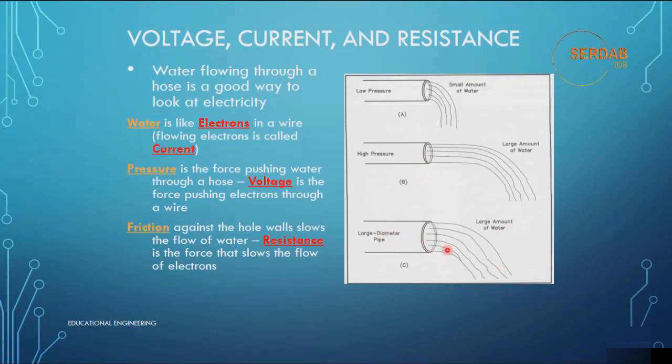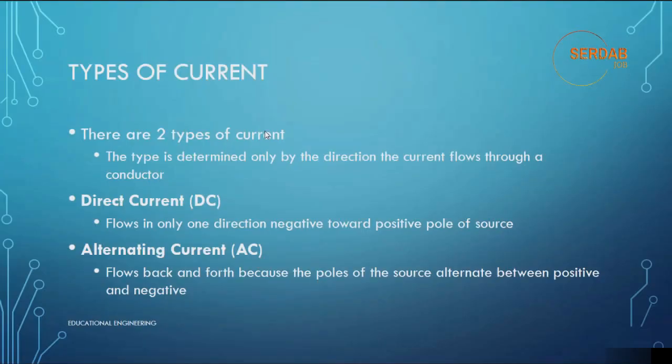Here the pressure is constant, but the amount of water that comes out of here is much more. This means that this pipe has low resistance in electricity terms, and these two have high resistance since they have a small diameter. This is the pipe example for voltage, current, and resistance.